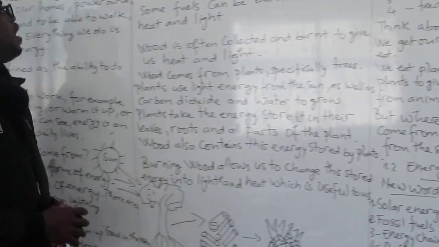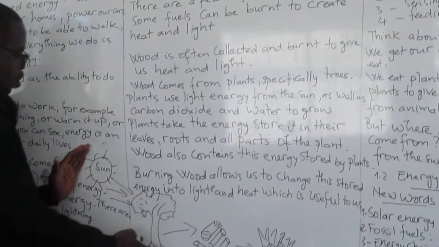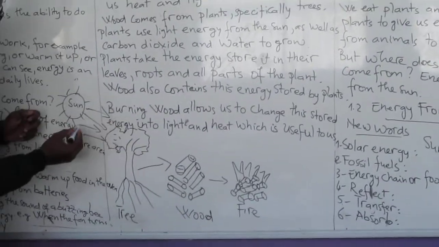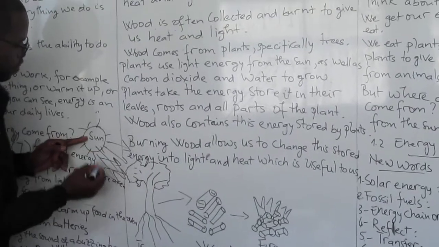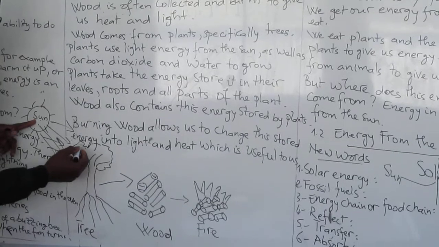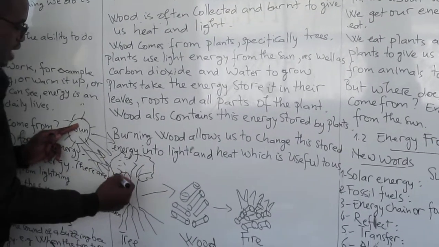That was the energy from the sun. And also here we can see we have this growing. We have our sun here that is giving us all the brightness. We can see all the energy coming from the sun will go to the tree. And the tree will store that energy.